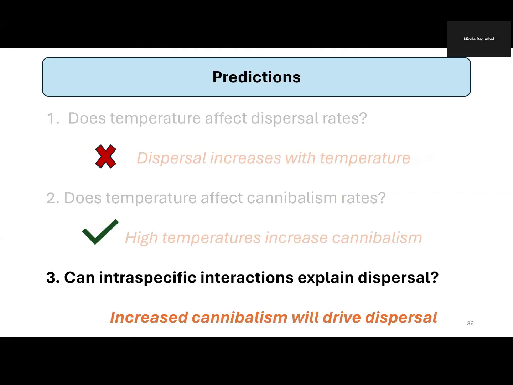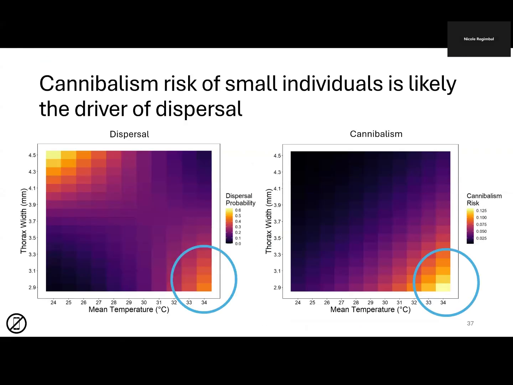And finally, I'm going to look at my third question, relating those cannibalism results to those dispersal results. So this is a really interesting result because we know that large backswimmers have more energy reserves, so are typically more able to disperse than small backswimmers. And we know that high temperatures increase energy expenditure further. So in theory, small backswimmers at high temperatures have the lowest energy reserves and therefore the lowest dispersal ability. Yet we're seeing an uptick in dispersal of small individuals at high temperatures.